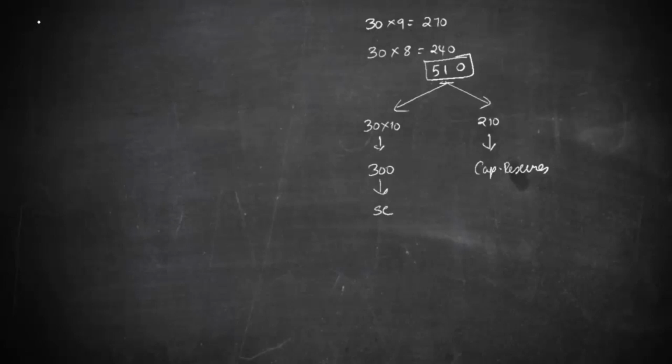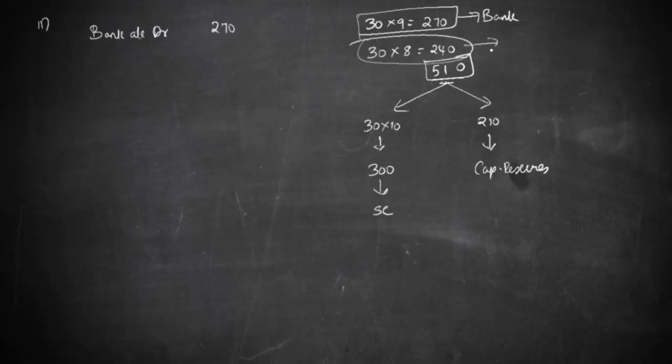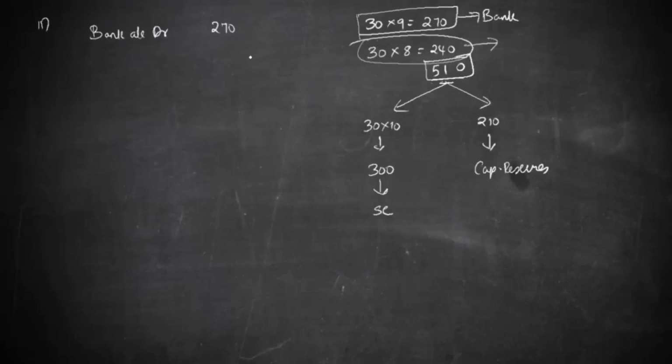So the entry for reissue is going to be, this money is going to come in now to the bank. The entry will be bank account debit 270, and this money was parked in forfeited shares account, so we have to cancel that.